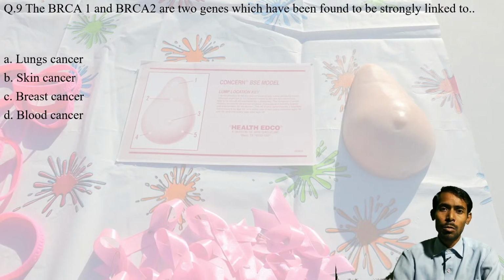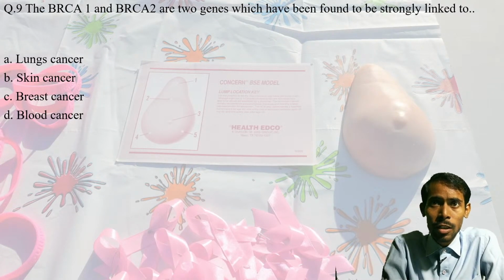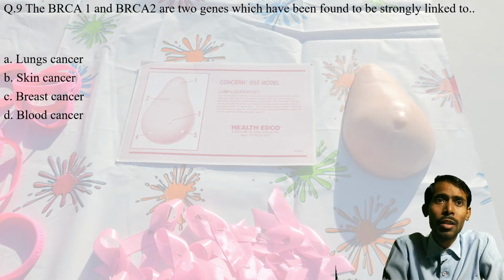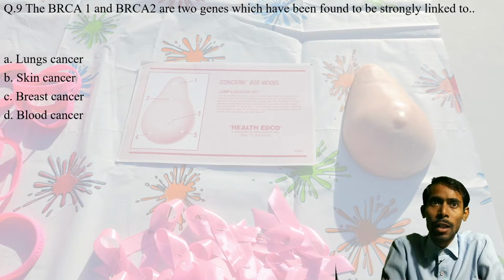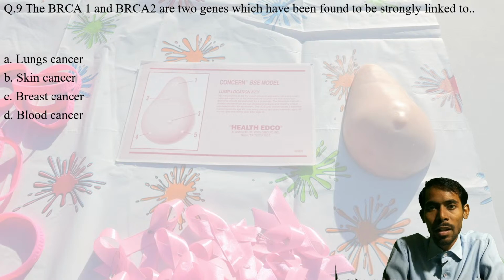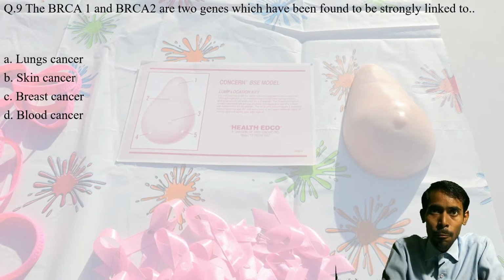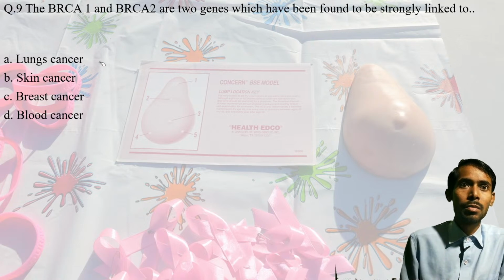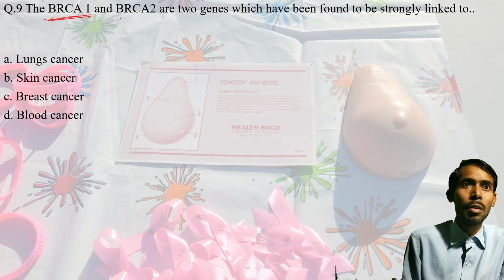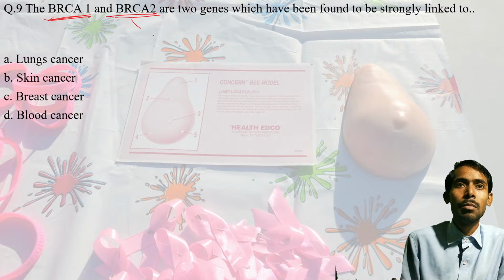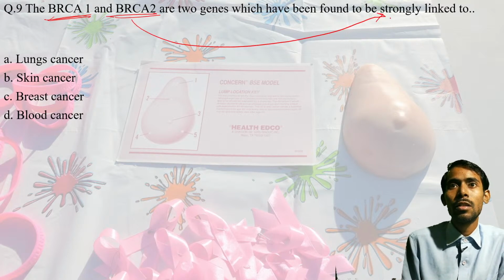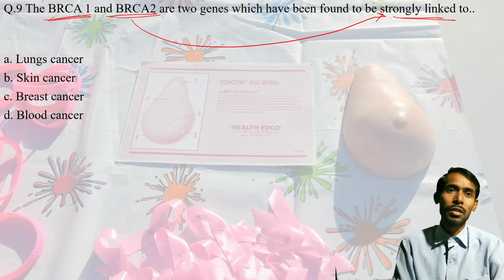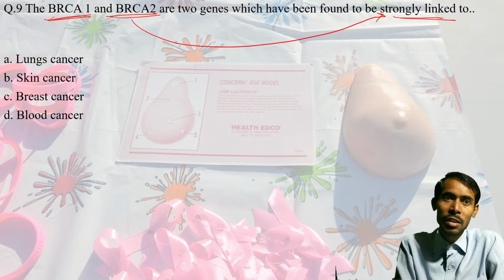Okay, now we are going to question number 9. Here it's related to some genes. Now I am reading the question. BRCA1 and BRCA2 are the two genes which have been found to be strongly linked to which one of these: lung cancer, skin cancer, breast cancer, or blood cancer?